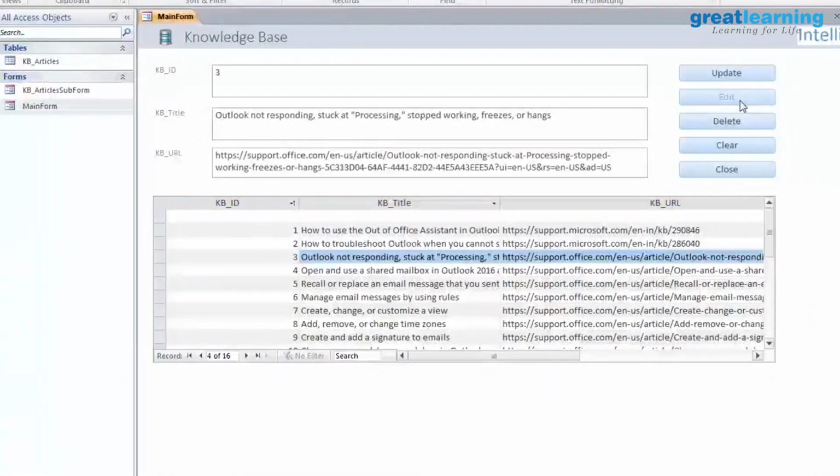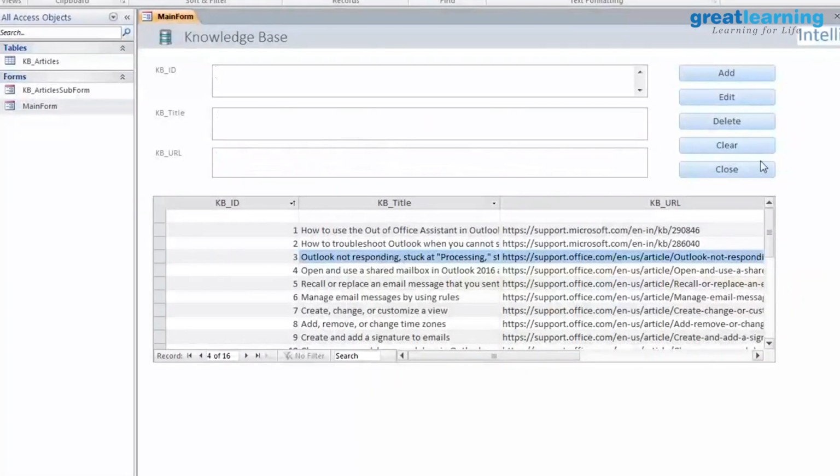Let's say you have an existing entry and you want to edit it, you can select it, and once you give the keywords to it for a particular problem, you can add it there and then click the update button, which will go and update to the database. Also, if you want to add something new, you can enter the IDs and then do it. Plus, if you want to delete something, you can click on the KB title and then delete it. Okay.